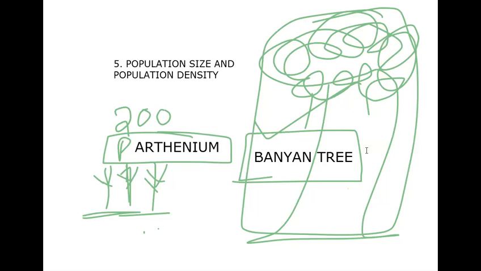If a statement is given that the population density of banyan is low relative to that of Parthenium, it amounts to underestimating the enormous role of the banyan tree in that community. So in such cases, percent cover or biomass is a more meaningful measure of the population size.